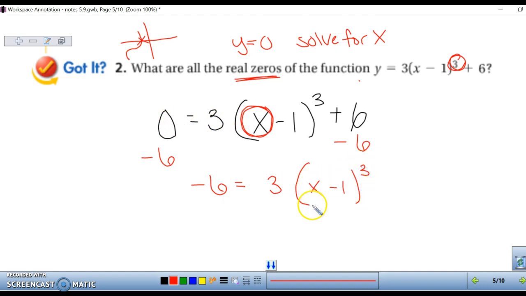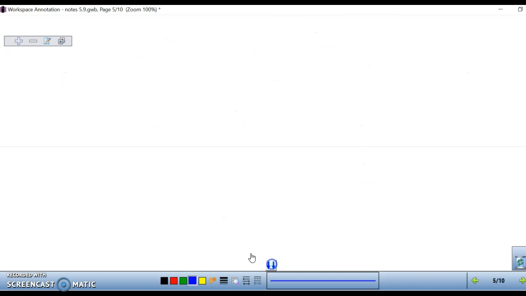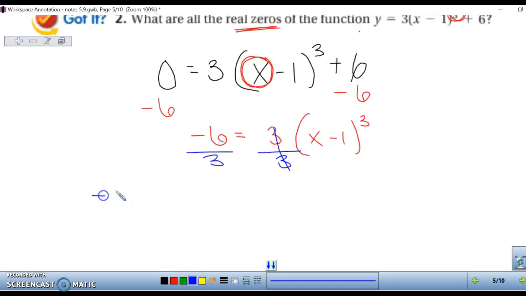We can't do anything in the parentheses yet, so we need to get rid of that 3. Right now it's being multiplied, so the opposite would be division. So let's divide that across. So we have negative 2 equals x minus 1 to the cube power.